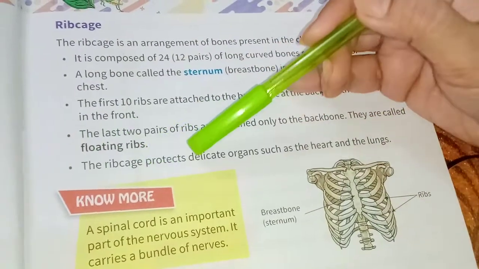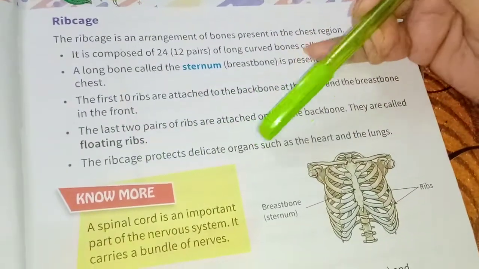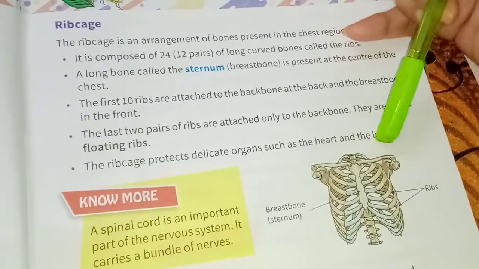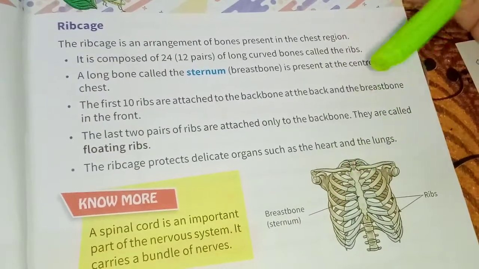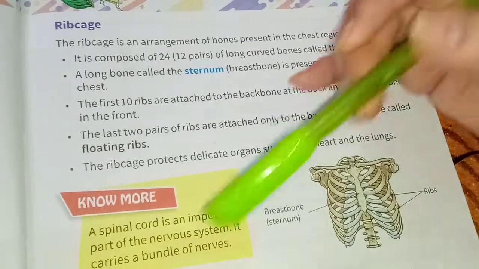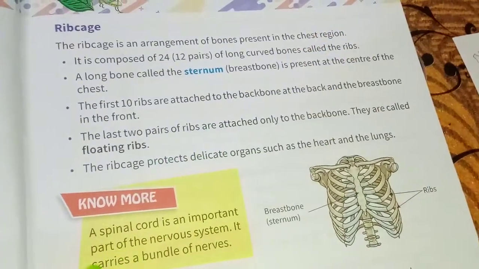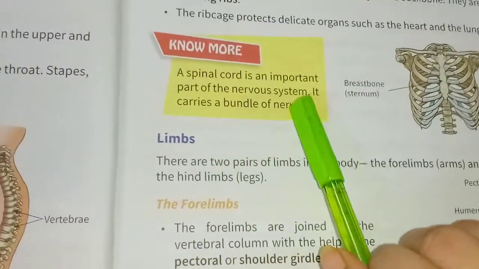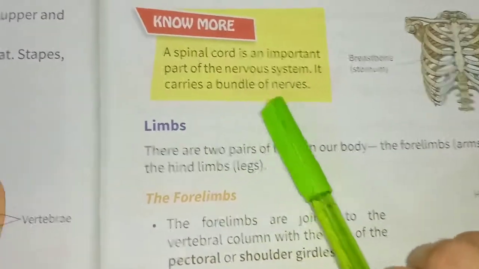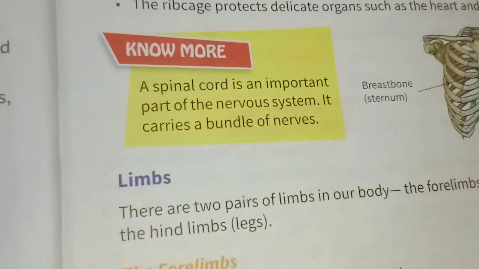The rib cage protects delicate organs such as the heart and lungs. Here is an important point: the spinal cord is an important part of the nervous system. It carries a bundle of nerves.